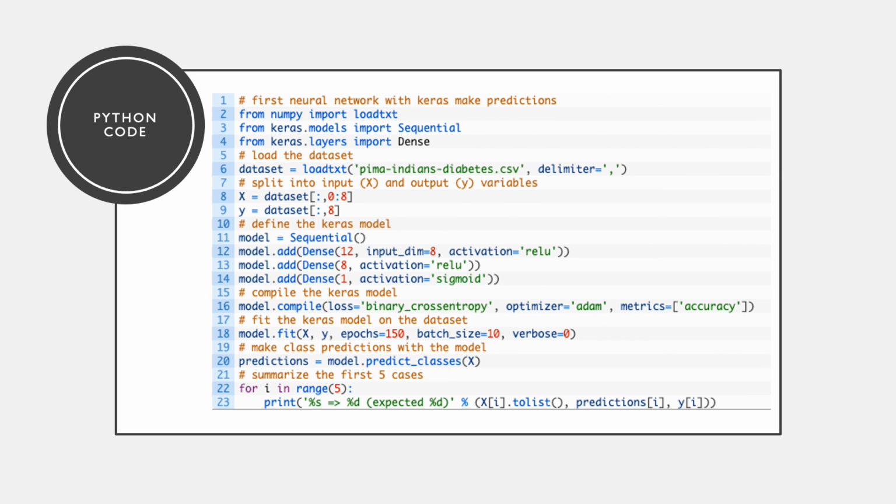Line 11 initializes the Keras model, while lines 12 to 14 each add a layer of neurons. The first parameter indicates how many neurons are in the layer. So there are 12 neurons in line 12, 8 neurons in line 13, and 1 neuron in the layer in line 14. And the last parameter indicates which activation function each layer uses. Line 15 compiles the Keras model, while line 18 fits the model on the dataset. And then we can also use line 20 to make predictions with the model. And if we want to see specific cases, we can print them out like in lines 22 and 23.